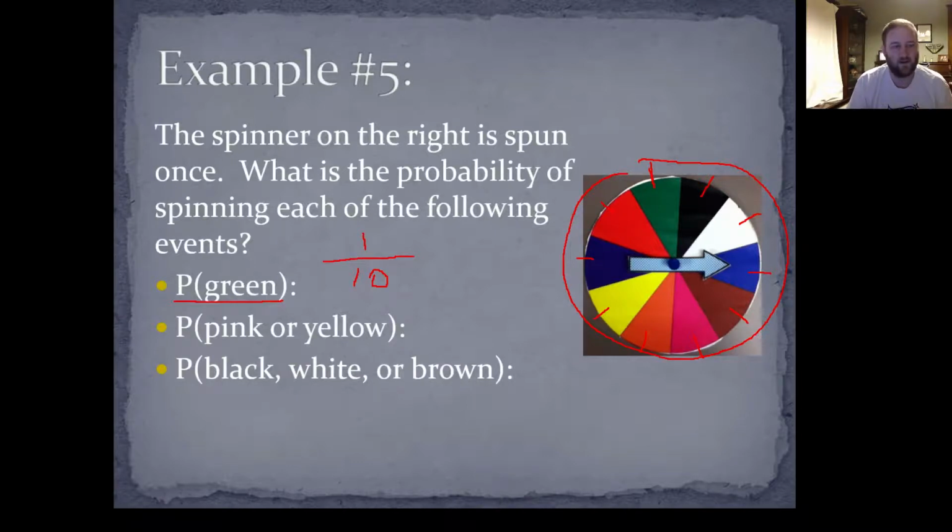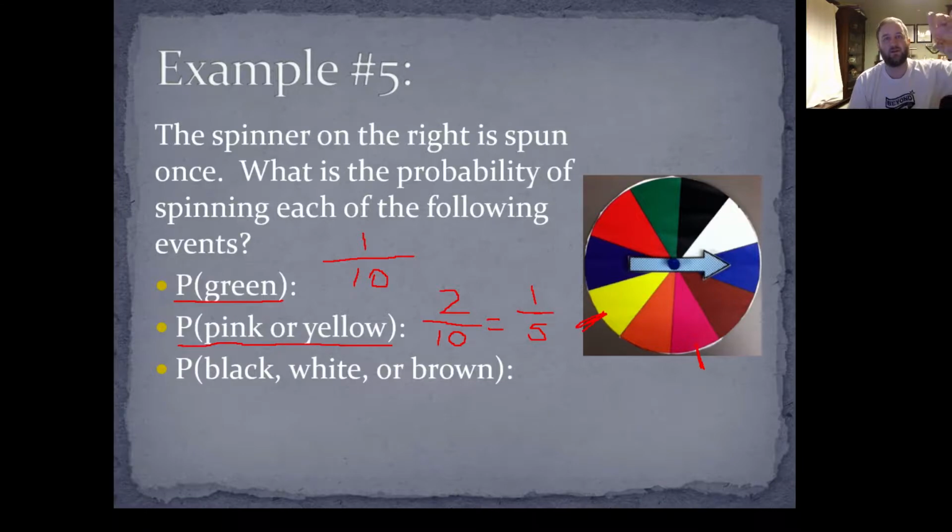Okay. Next, the probability of getting pink or yellow. Let me go ahead and erase these markings here. Now, we still have the same spinner, so there's still 10 total outcomes on the bottom. On top, now we want to know how many of these outcomes could be pink or yellow. Well, there's 1 pink section here, and then there's 1 yellow section. So there's a total of 2 favorable outcomes on top. Then we want to reduce that. 2 over 10 reduces to 1 over 5.